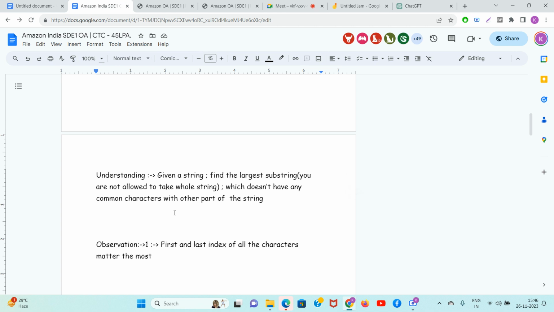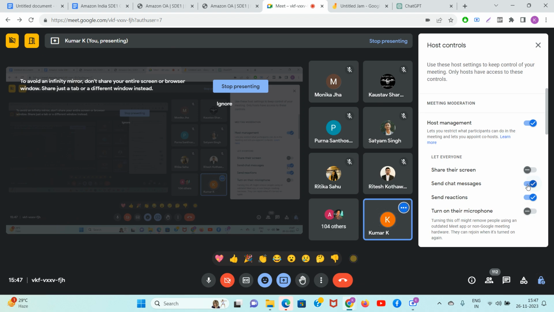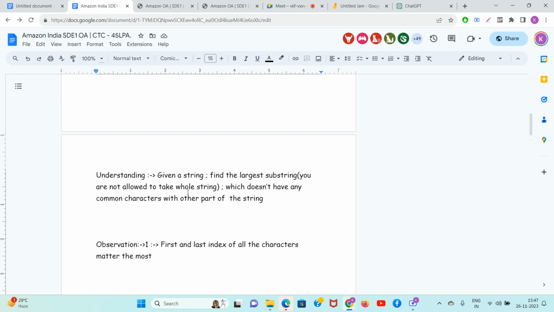Guys, the thing is that let's think only about the substrings which start and end with the same character, okay? Basically, I'm trying to say that there are many kinds of substrings in a string. You know now what a substring is, part of the string. Let's consider only the substrings which start and end at the same character. How to solve that particular problem?